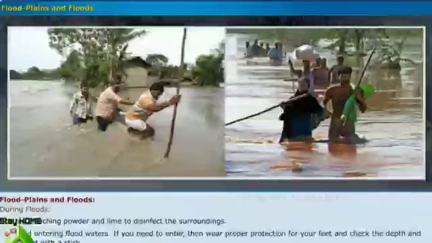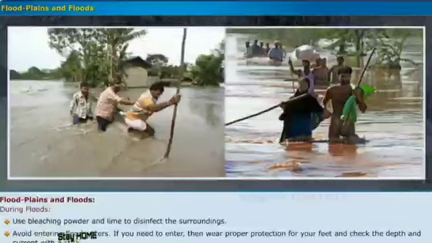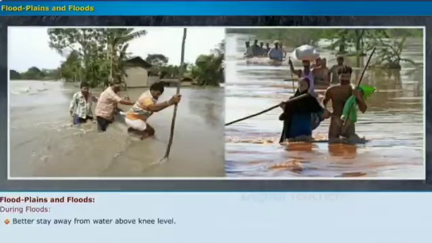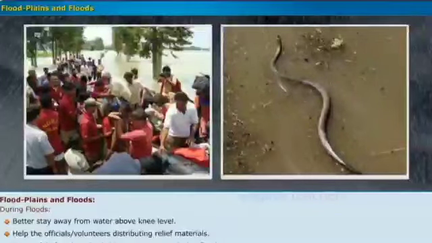Avoid entering floodwaters. If you need to enter, then wear proper protection for your feet and check the depth and current with a stick. Better stay away from water above knee level. Help the officials or volunteers distributing relief materials. Be careful of snakes. Snake bites are common during floods.